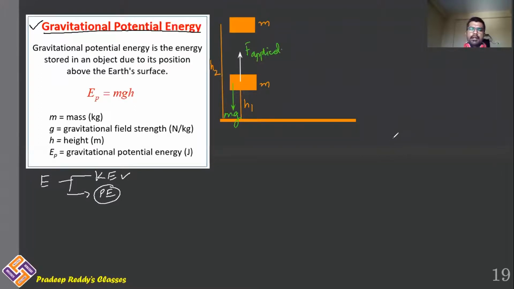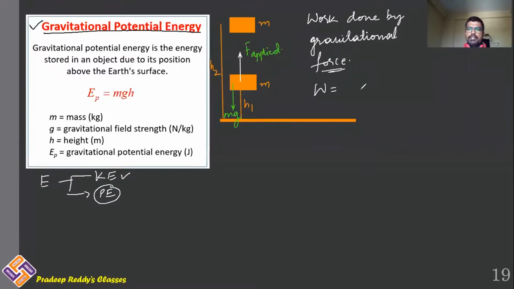Now there is some work done by the gravitational force here. Let us calculate the work done by the gravitational force. Work done by the gravitational force is W is equal to F dot S. This is the basic formula which we have.